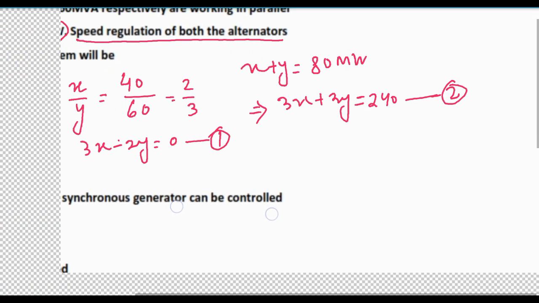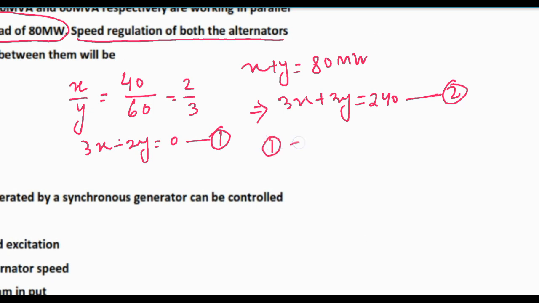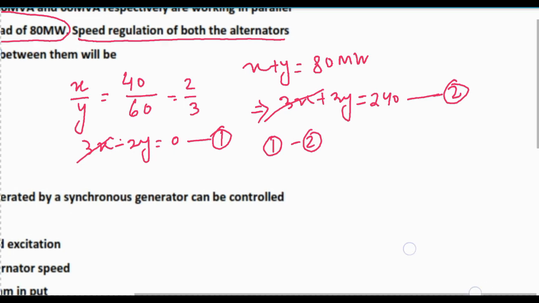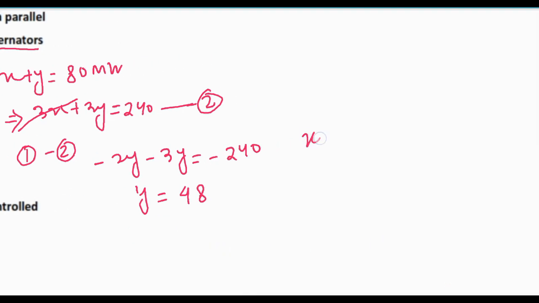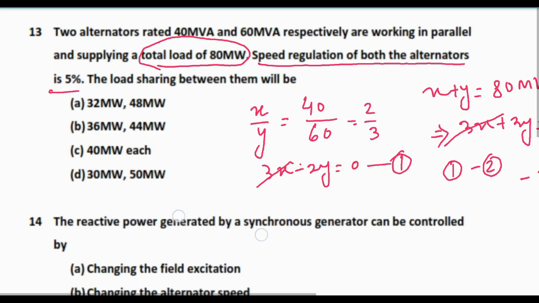So we can solve equation 1 minus equation 2, 3x will be cancelled out, there will be minus 2y minus 3y equal to minus 240, and y will be equal to 48, and similarly x will be equal to 80 minus 48, that is equal to 32 megawatt. Here this will be 48 megawatt and this will be 32 megawatt. So this will be 32 and 48 megawatts.